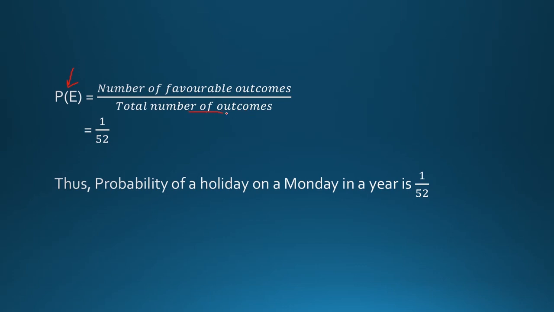The total number of outcomes is 52 because we have 52 Mondays in a year. And the number of favorable outcomes is 1, which means that out of those 52 Mondays, one Monday is the one on which you get a holiday. So there will be only one Monday in that case. So this is 1 over 52. So the probability of a holiday on a Monday is 1 over 52.